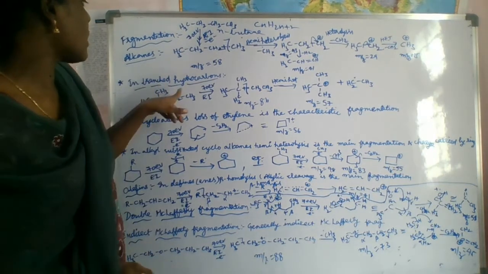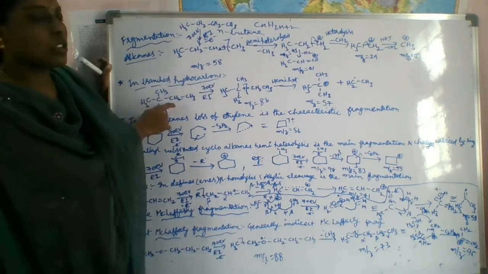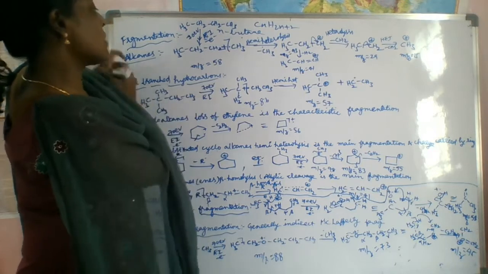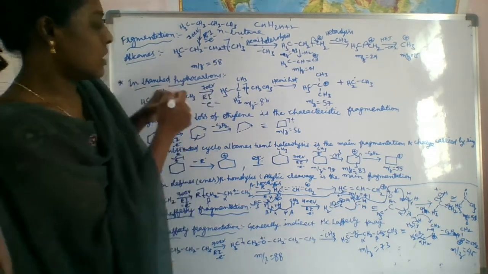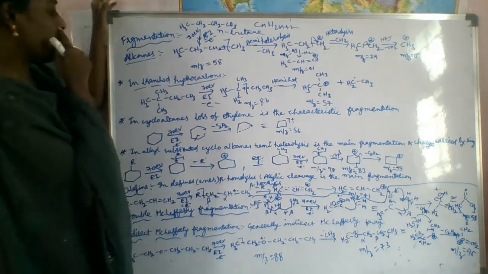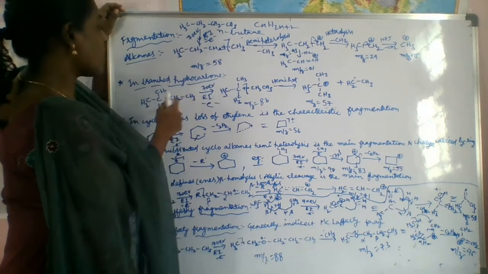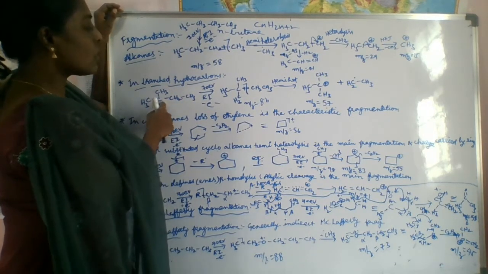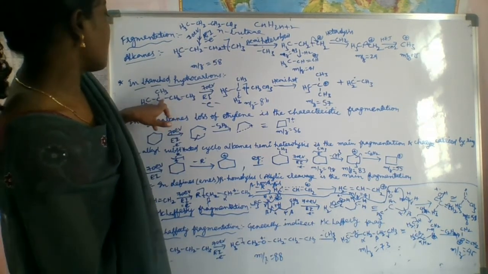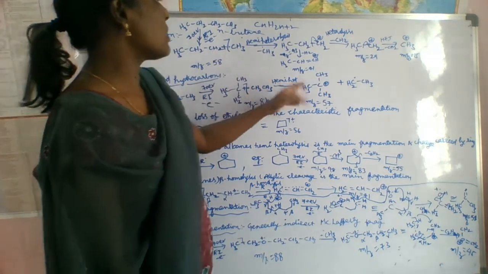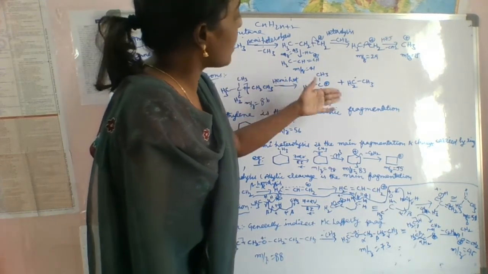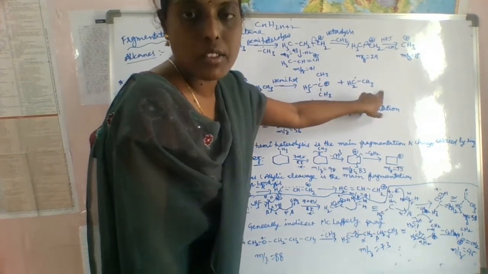What about branched hydrocarbons? Here we form the molecular ion, and its m/z is 86. If you do the cleavage, the molecular ion forms majorly at the branched carbon, not at the other carbons. If you eliminate this part, it will give 57. So here we can eliminate this part and get a fragment like this.